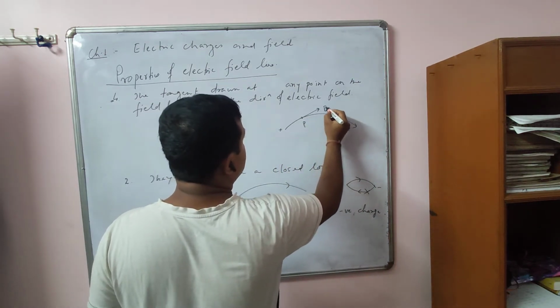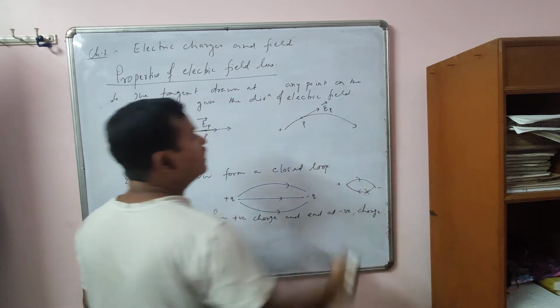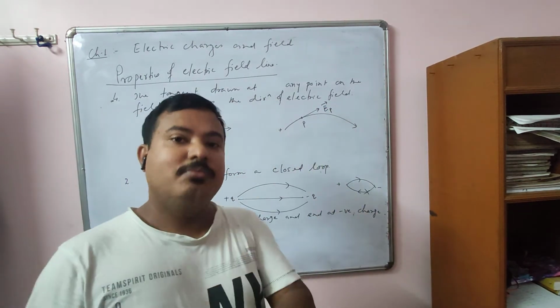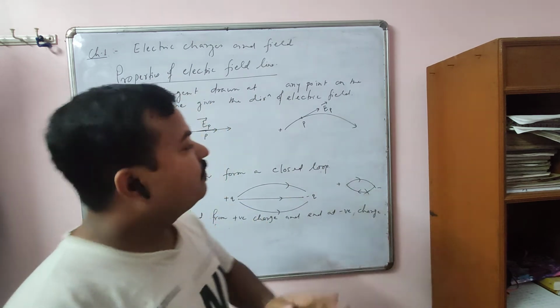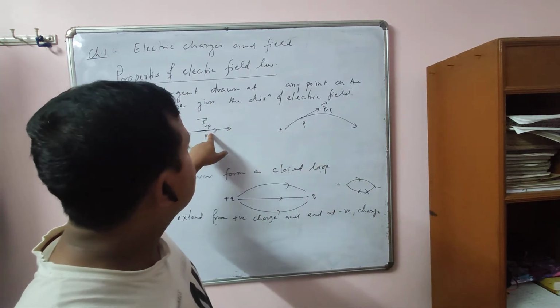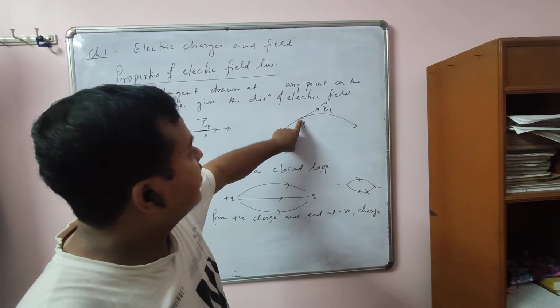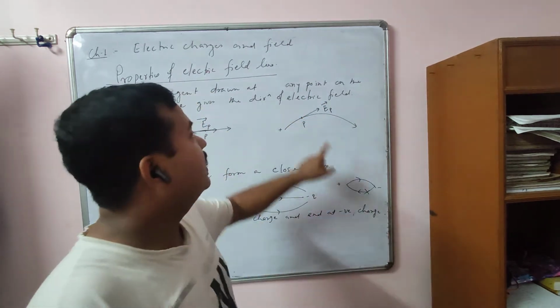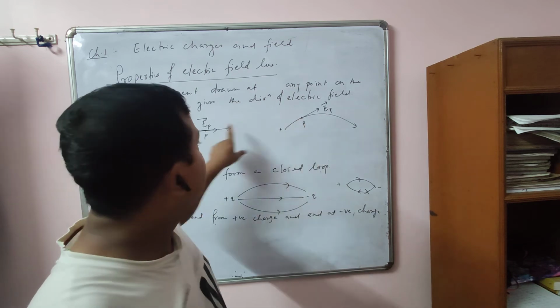So this is the direction of what? Electric field. So in order to find the direction of electric field along a field line, what do you have to do? You have to draw a tangent at that point. Okay, so a tangent drawn at any point gives the direction of what? Electric field at that point. So this is the direction of electric field at this point.